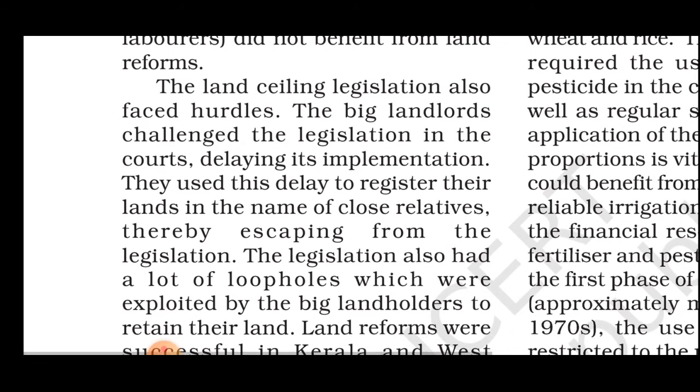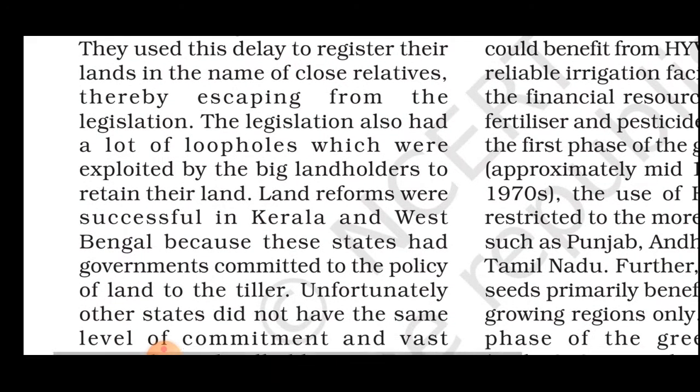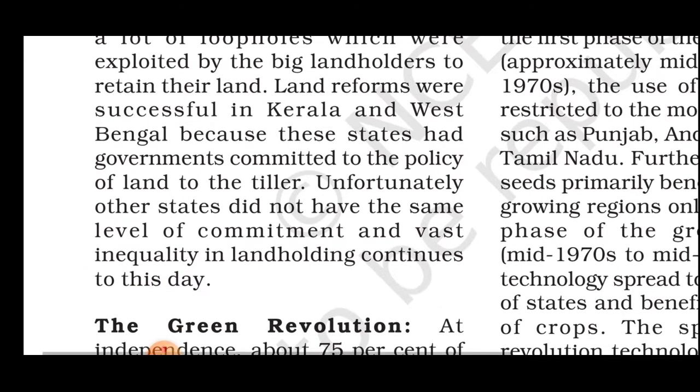The big landlords challenged the legislation in the courts, delaying its implementation. They used the delay to register their lands in the names of close relatives, thereby escaping from the legislation. The legislation also had a lot of loopholes which were exploited by the big landholders to retain their land. Land reform was successful in Kerala and West Bengal because these states had governments committed to the policy of land to the tiller. Unfortunately, the other states did not have the same level of commitment, and the vast inequality in landholding continues to this day.